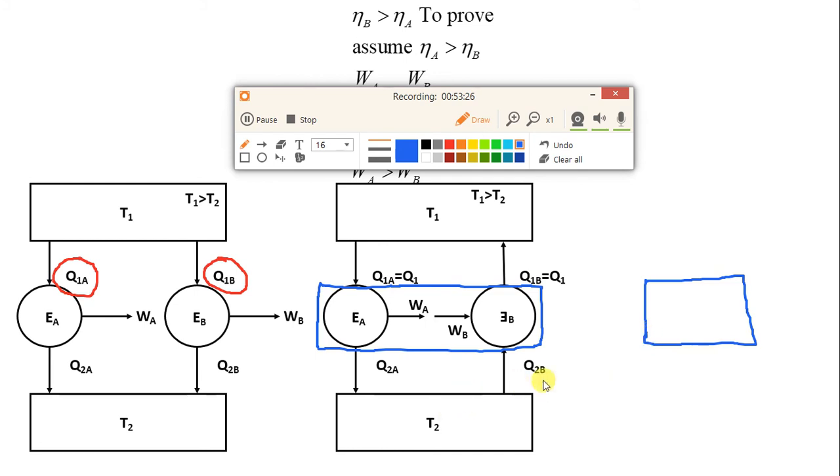What is the heat entering from the bottom? It is Q2B. So suppose this is T2. What is the heat entering the control volume of the combined device? That is Q2B. And what is the heat leaving? It is Q2A. Since this heat is accepted by the control volume, that will be positive. So this will be Q2B positive minus Q2A.